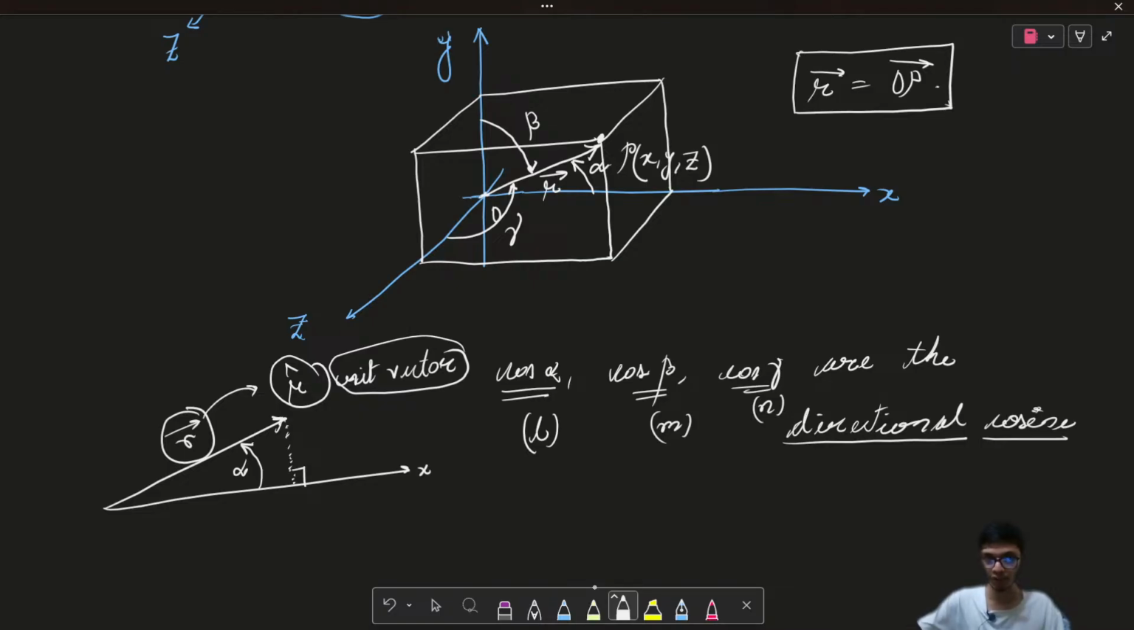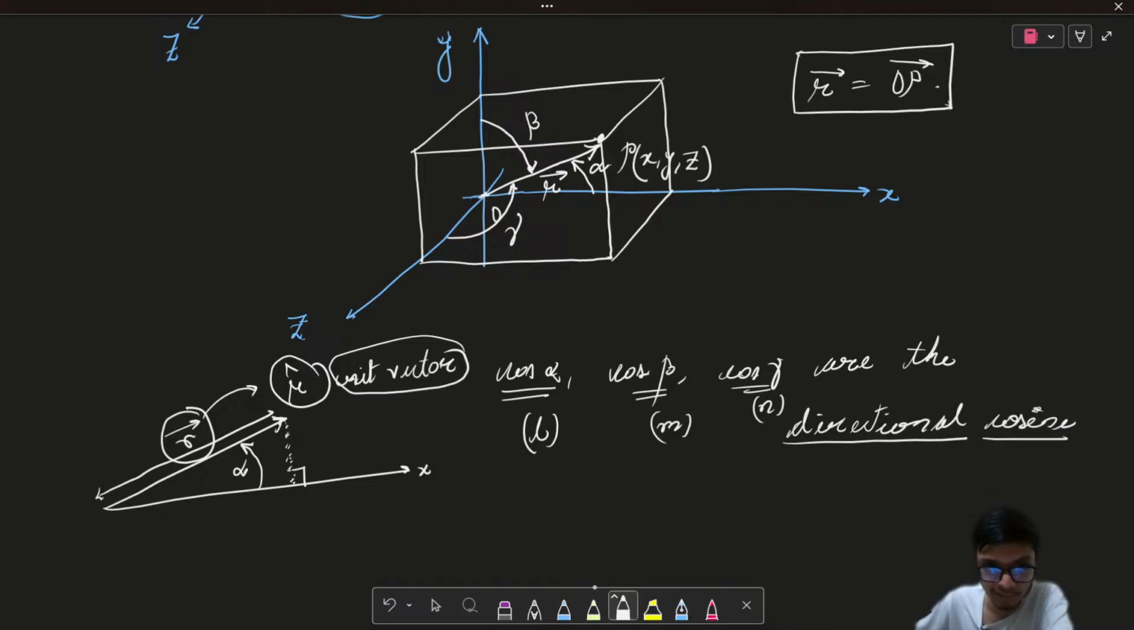Once I drop this perpendicular, even if you don't consider this as a unit vector, the difficulty is not there. However, direction cosines are defined for a unit vector, whereas direction ratios are defined for any vector. So please try to understand this carefully and be a bit careful on this particular thing.